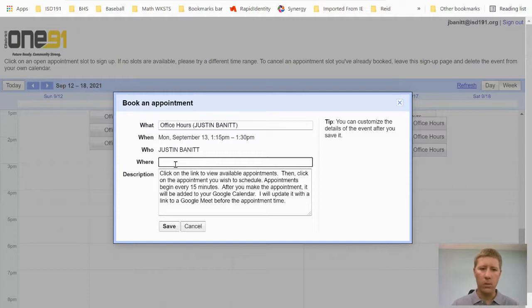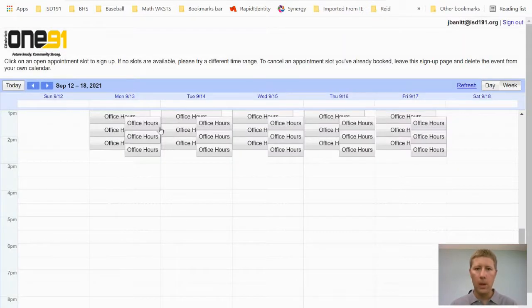It'll also, I believe, show me your email address, but it's a lot easier if you put your name in there. And like it says, I'll share a Google Meet with you. It'll then be active on your Google Calendar. So you just go to Google Calendar and you can view that appointment after you create it. Okay. So that's how you can set up additional appointments, or you can email me and I can help you through that too.